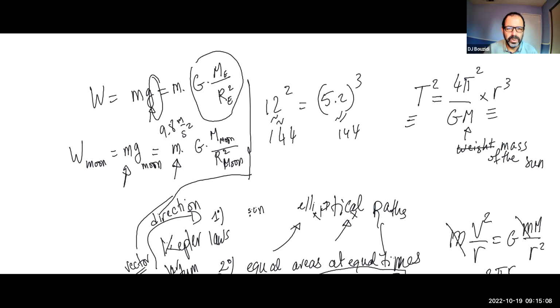As a matter of fact, even here on Earth, it changes. In San Bernardino, it's not exactly 9.8. It's actually slightly less than 9.8, 9.79 or something like that.